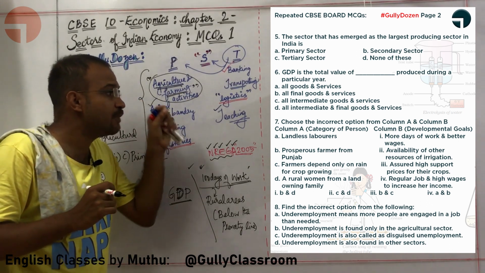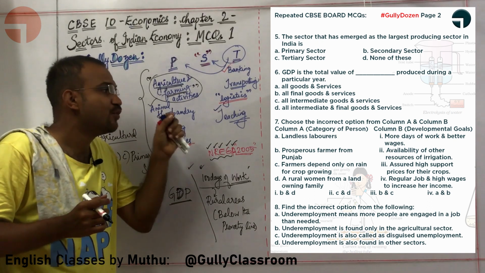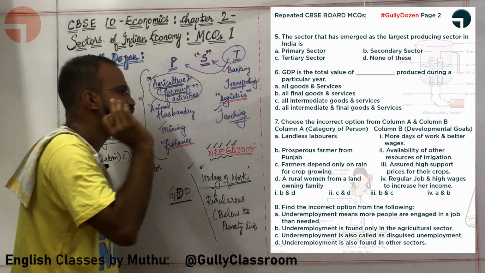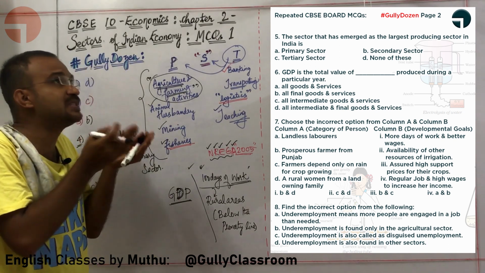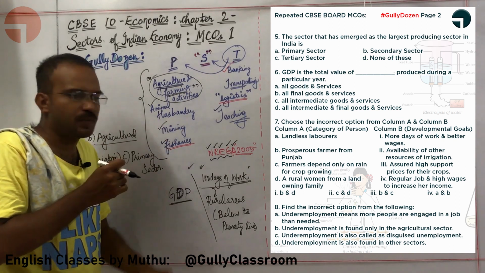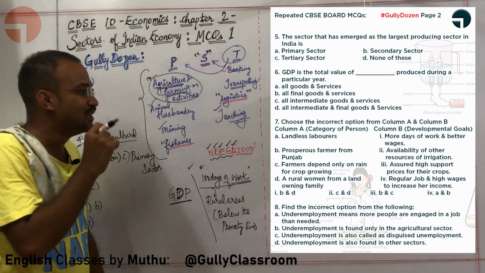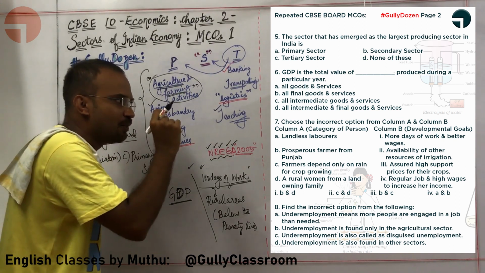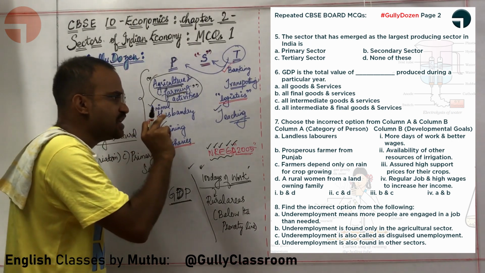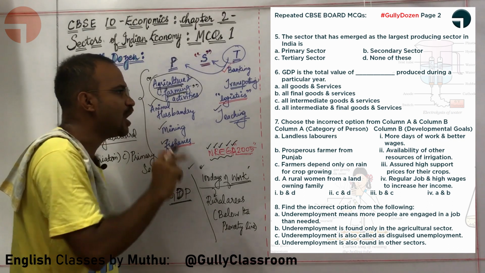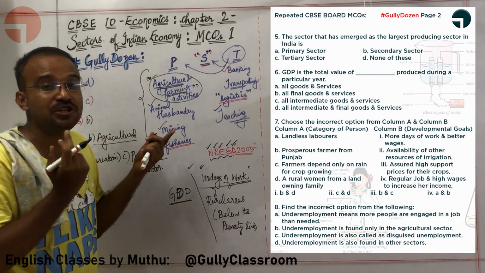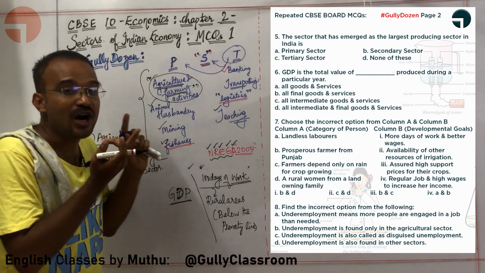Farmers who depend only on rain for crop growing, assured high support prices for their crops. No, these farmers depend on rain. They do not need high support prices, but they need water. If you look at it in a more careful fashion, you can notice that option B from column A is matching to 3 in column B.